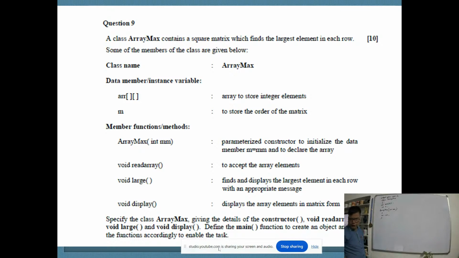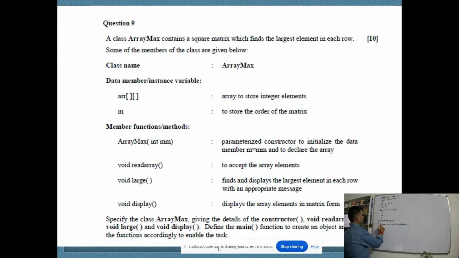Now next is void read array. I call the scanner. Scanner input equal to new scanner system dot in. Now I ask the user.